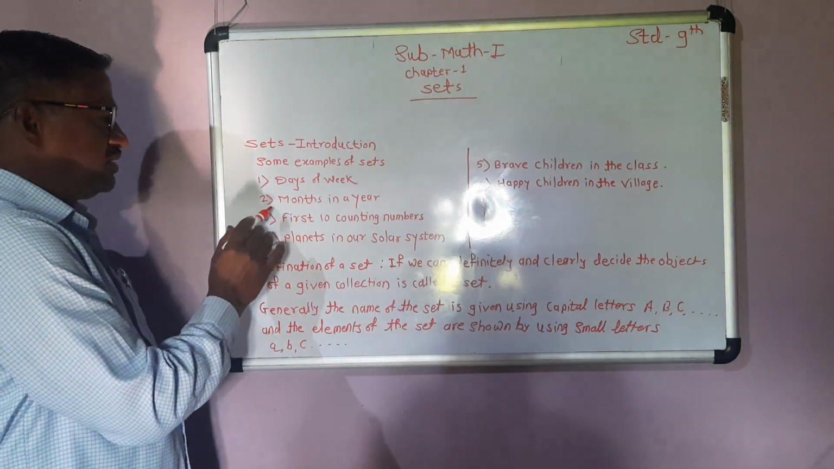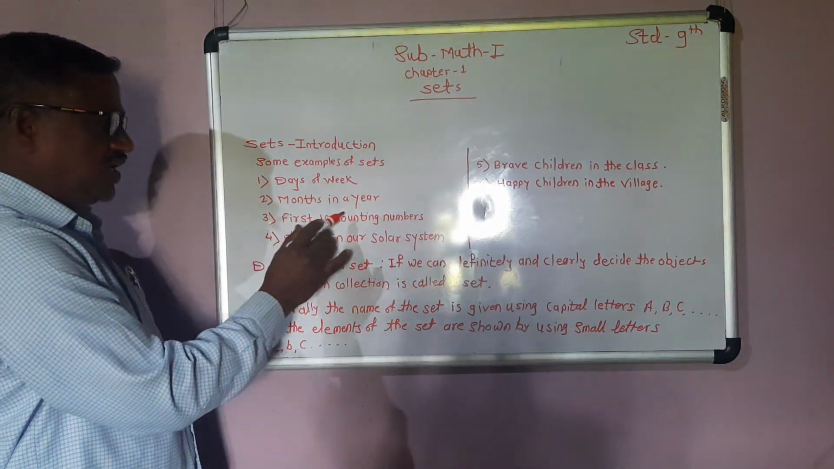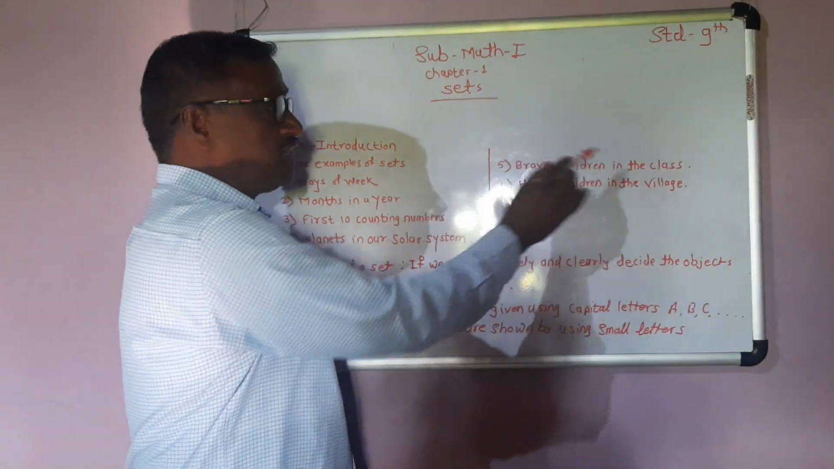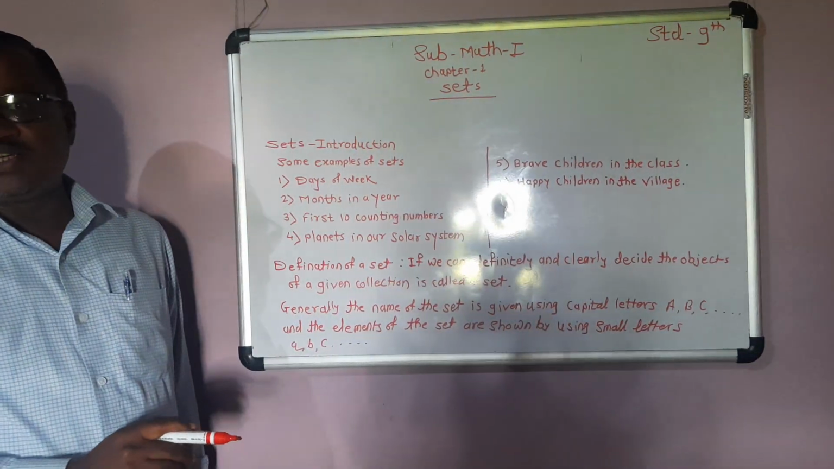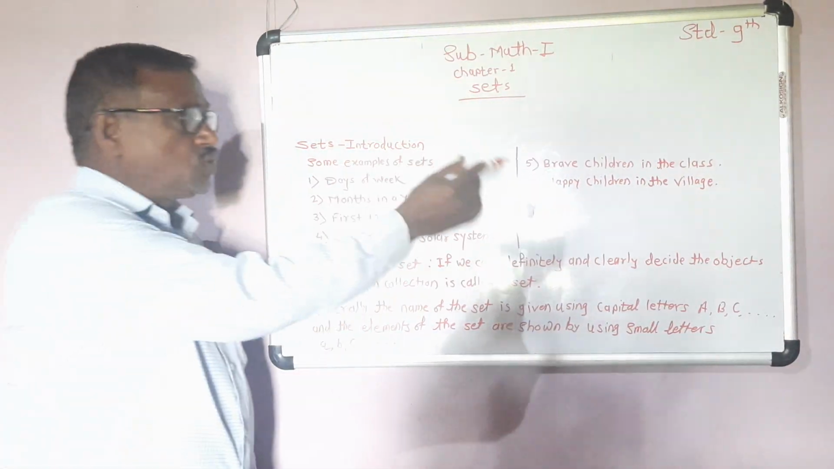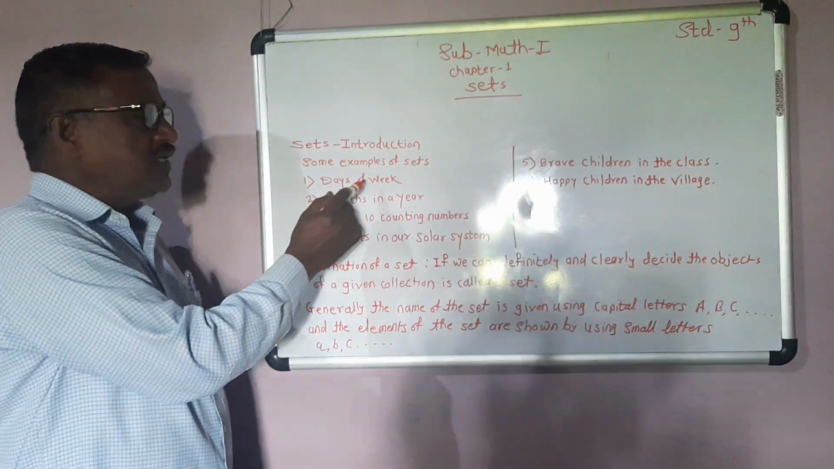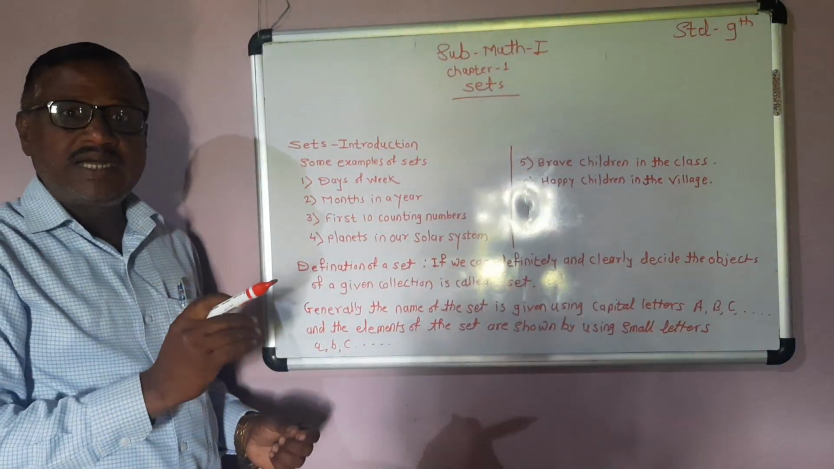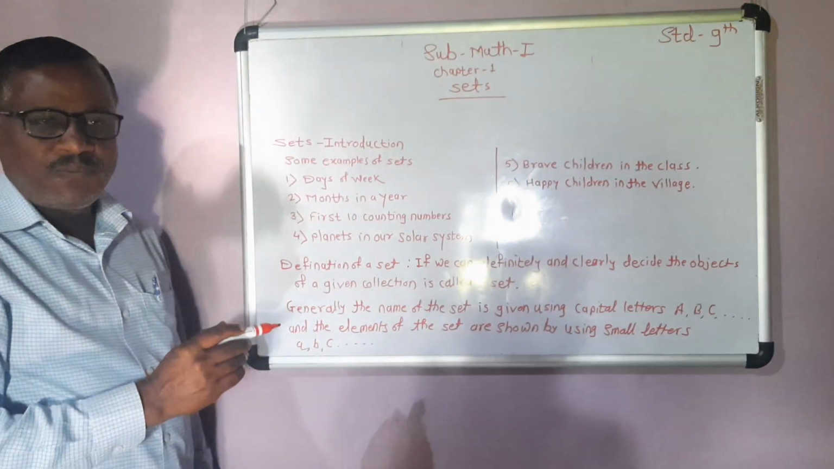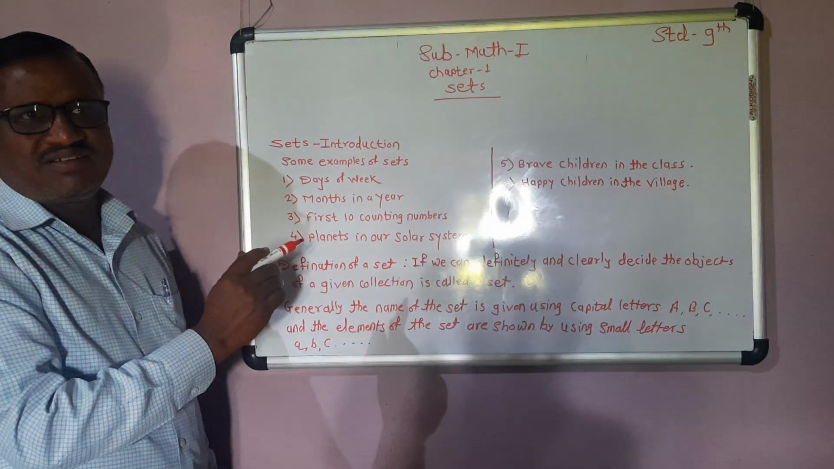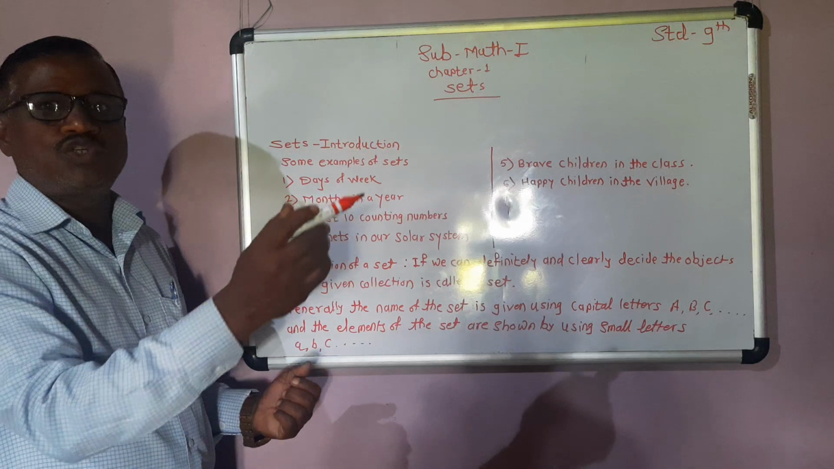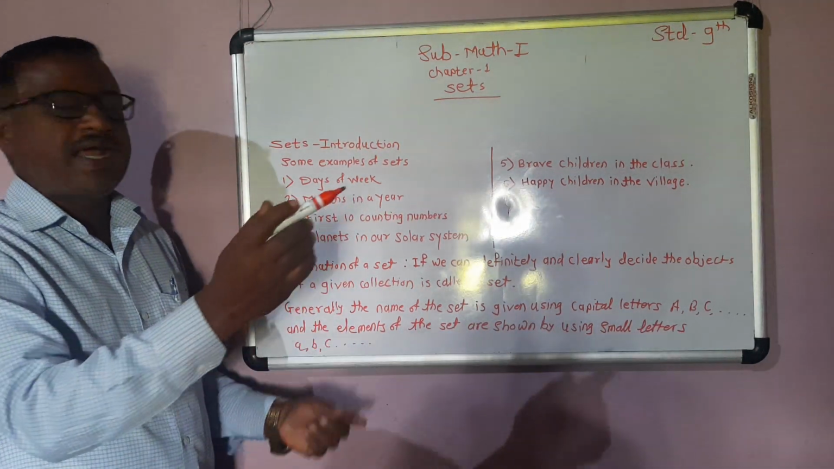Days of the week, months in a year, first 10 counting numbers, planets in our solar system, brave children in the class, happy children in the village are some examples of the set. In those examples, the days of the week, we know Sunday, Monday, Tuesday, Wednesday, Thursday, Friday, Saturday are the days of the week. Then months in a year, there are 12 months in a year. We know January, February, March, April, May, June, July, August, September, October, November and December.